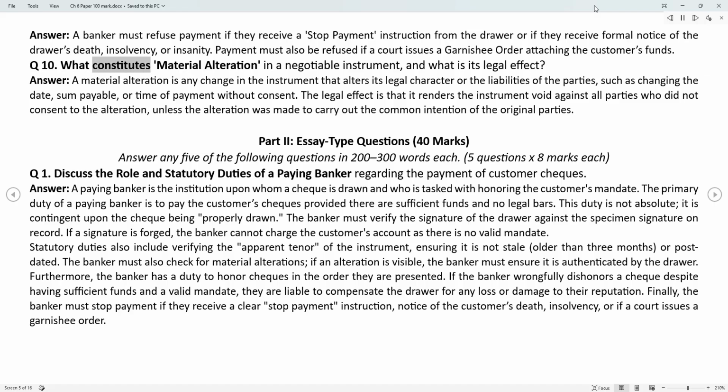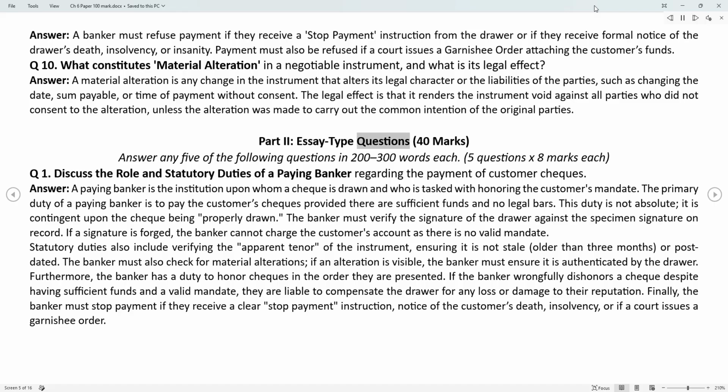Q10. What constitutes material alteration in a negotiable instrument, and what is its legal effect? Answer. A material alteration is any change in the instrument that alters its legal character or the liabilities of the parties, such as changing the date, sum payable, or time of payment without consent. The legal effect is that it renders the instrument void against all parties who did not consent to the alteration, unless the alteration was made to carry out the common intention of the original parties.